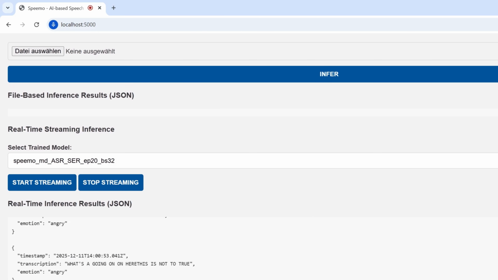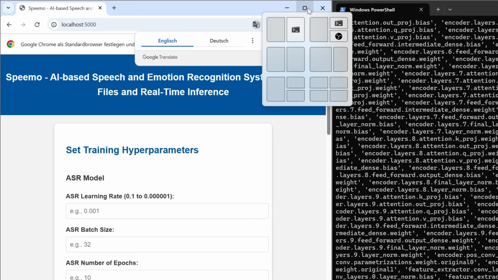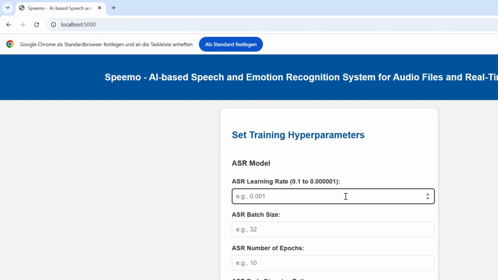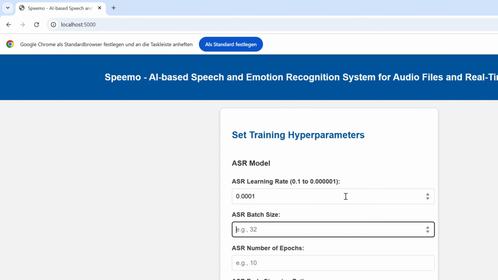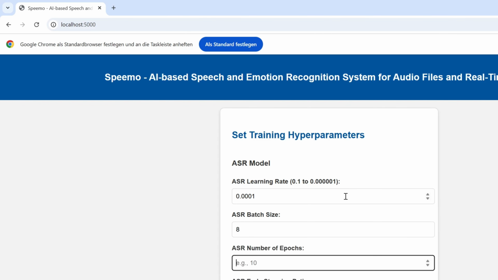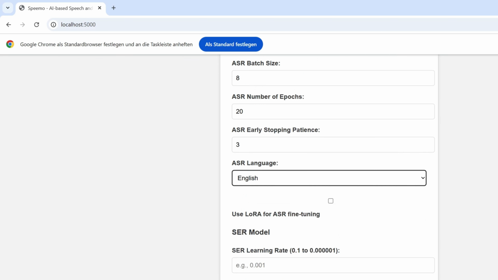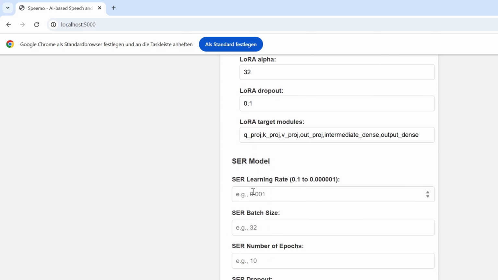The system produces incremental text and emotion predictions over time, making Speemo suitable for interactive environments such as VR-based learning analytics. The evaluation shows a clear progression. Speemo SD demonstrates that the system works locally and supports training, streaming, inference, and logging. Speemo MD improves quality and robustness by scaling training to larger datasets on the HPC cluster.